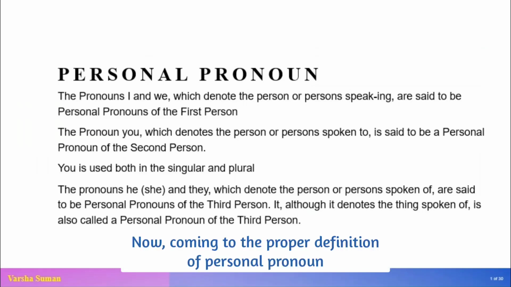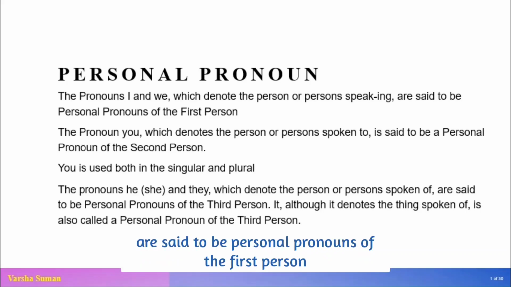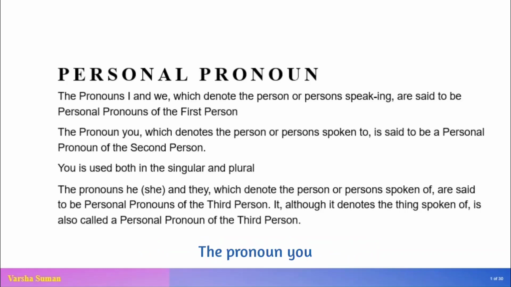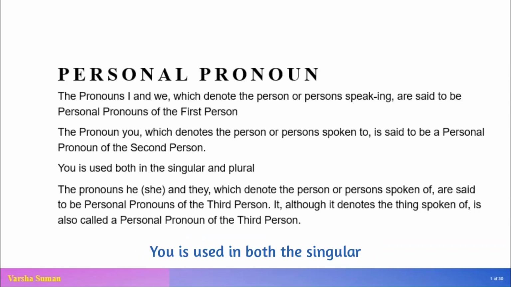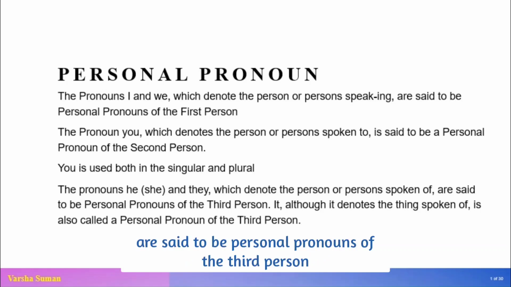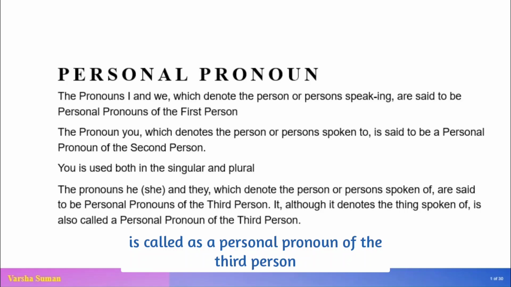Now coming to the proper definition of personal pronoun, we can see the pronouns I and we, which denote the person or persons speaking, are said to be personal pronouns of the first person. The pronoun you, which denotes the person or persons spoken to, is said to be personal pronoun of the second person. You is used in both the singular and plural form. The pronouns he, she and they, which denote the person or persons spoken of, are said to be personal pronouns of the third person. It, although it denotes the thing spoken of, is called a personal pronoun of the third person.